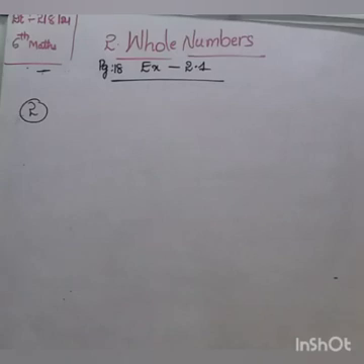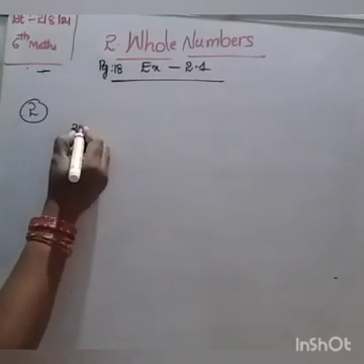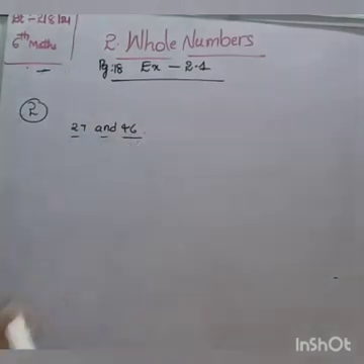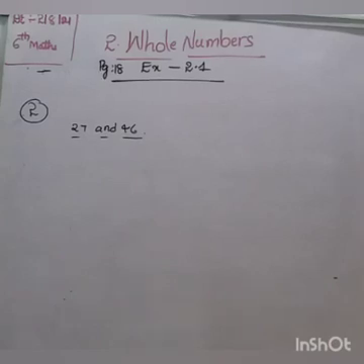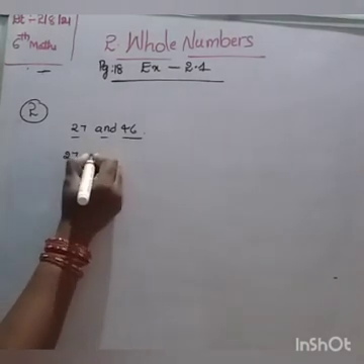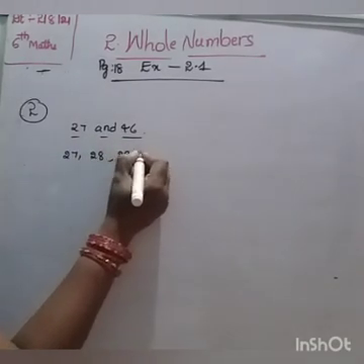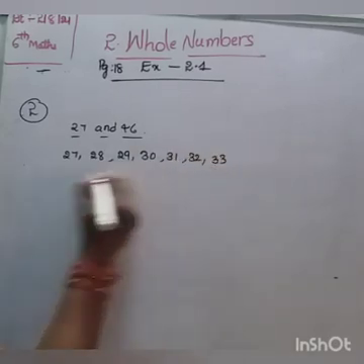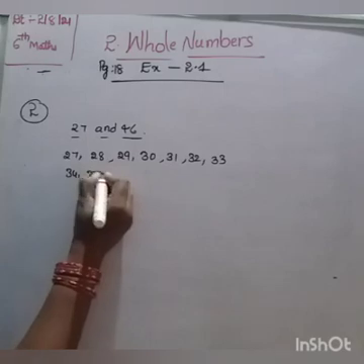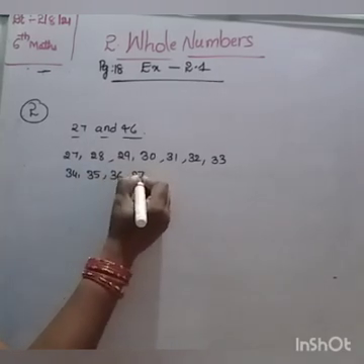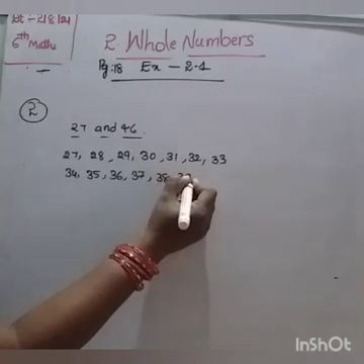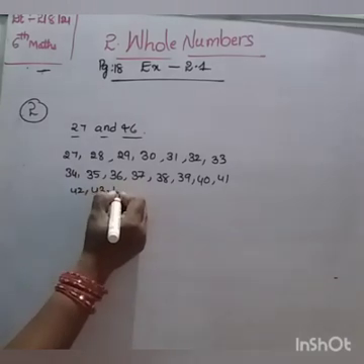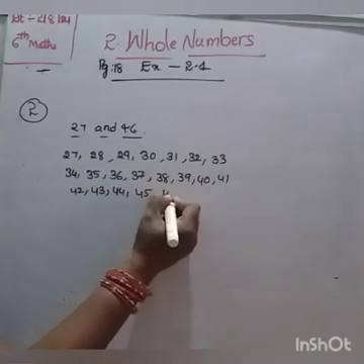Here it is asking how many whole numbers there are between 27 and 46. 27, 28, 29, 30, 31, 32, 33, 34, 35, 36, 37, 38, 39, 40, 41, 42, 43, 44, 45, 46.